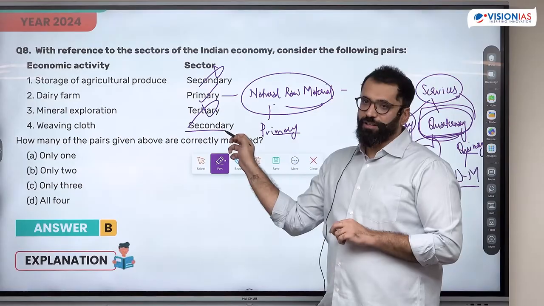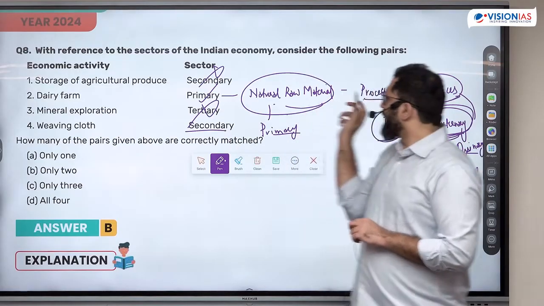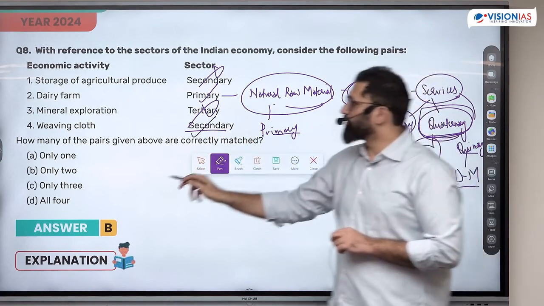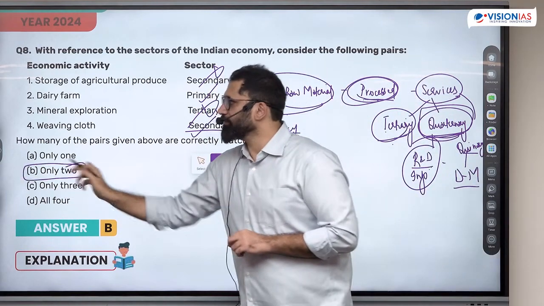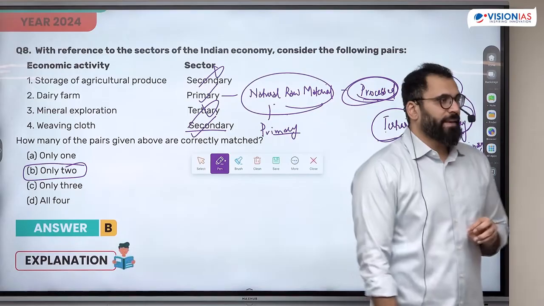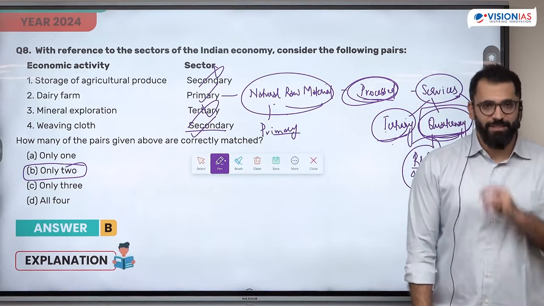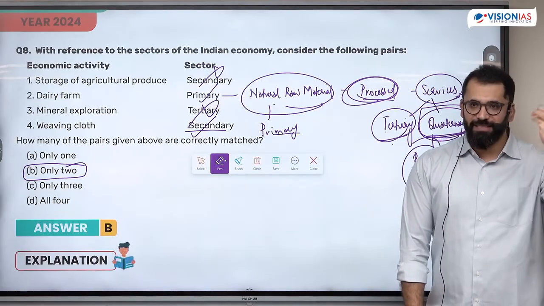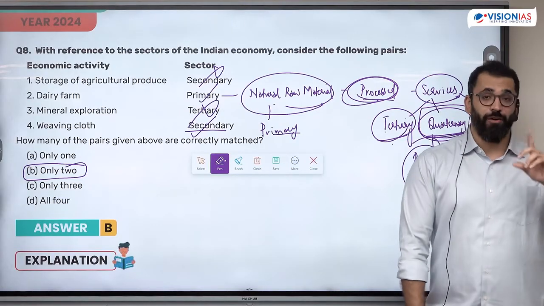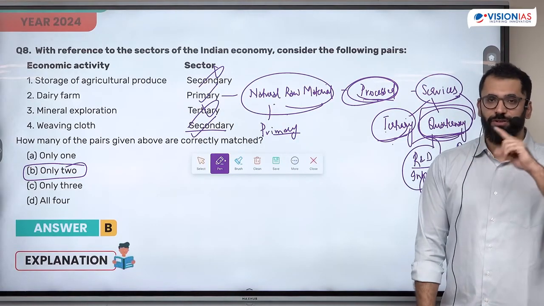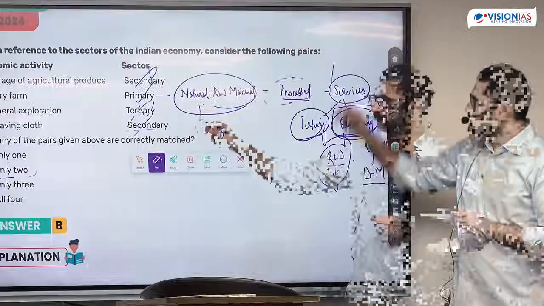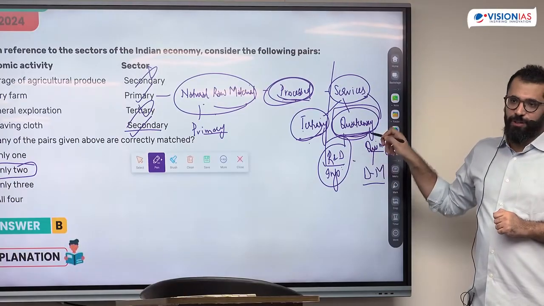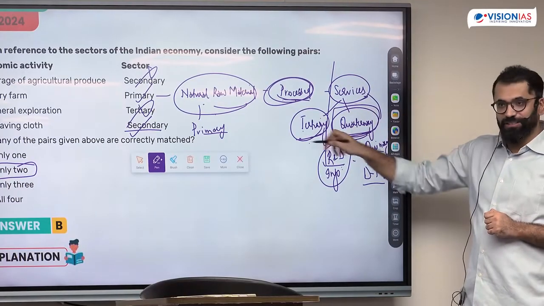Weaving cloth, because we are dealing in processing, the answer would be secondary. Is it clear? This is why sometimes it is said, read the class 6th NCERT. A lot of students had this confusion or doubt because they thought it only goes up to primary, secondary and tertiary. You don't know about quaternary and quinary. The distinction of services is these three.